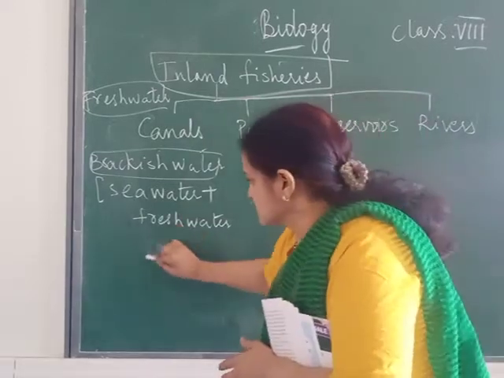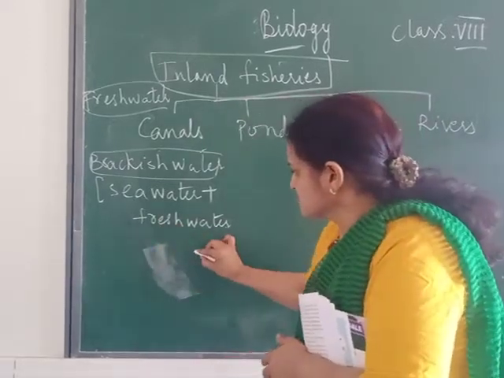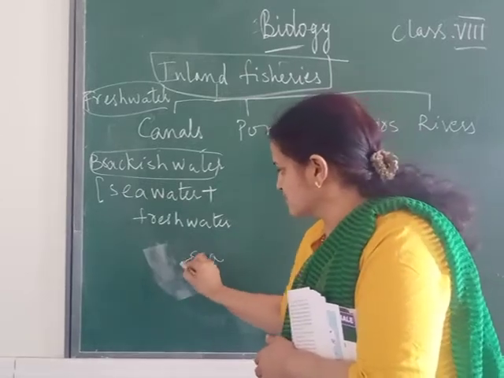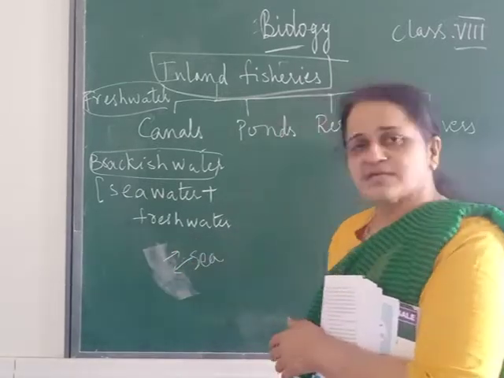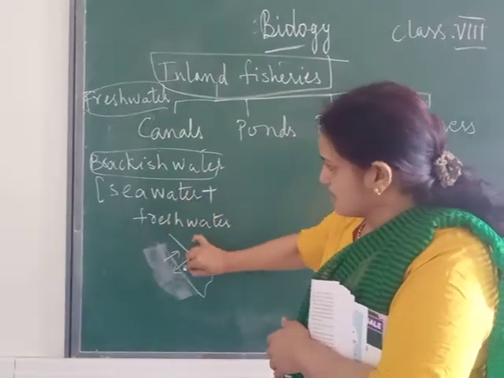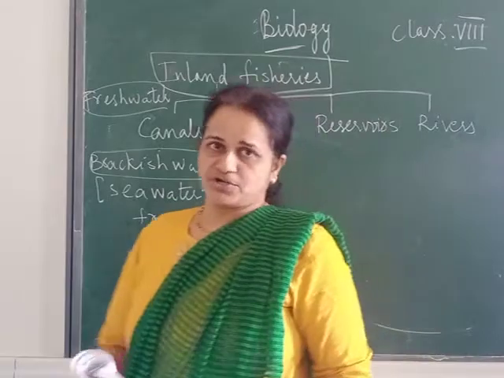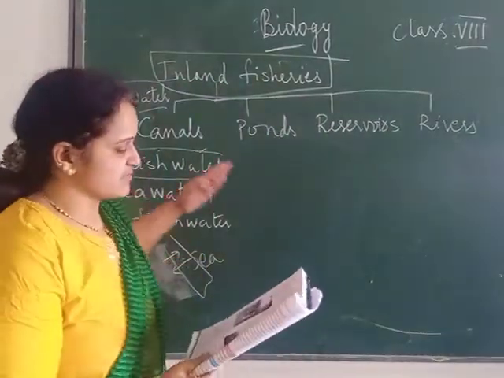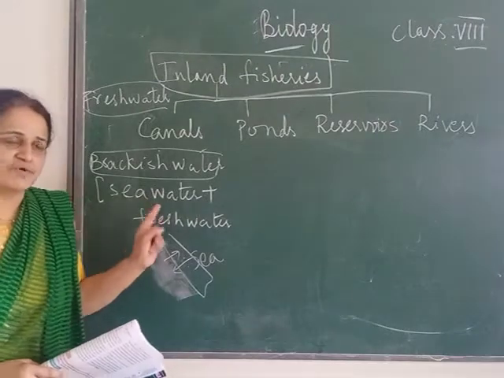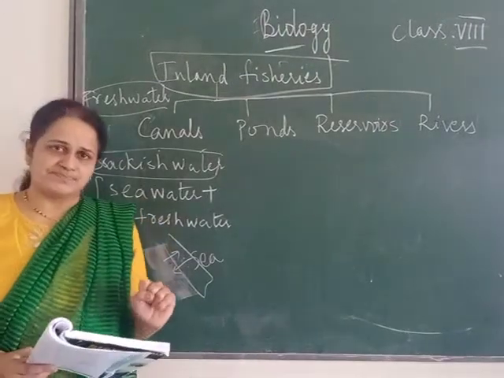If this is the river and it is mixing with the sea, this zone is called the zone of brackish water. Did you understand the meaning of brackish water? Brackish water is where there is mixing of sea water with fresh water.